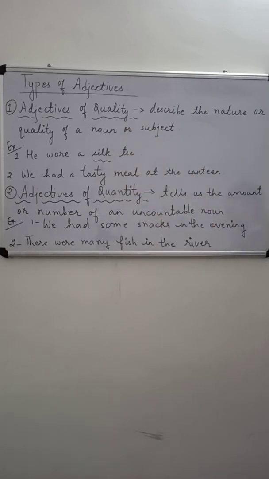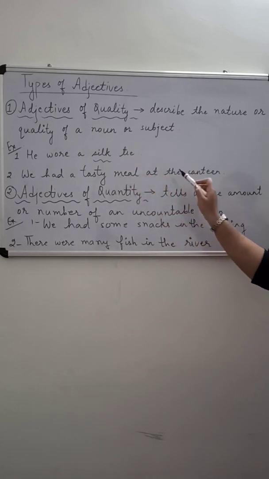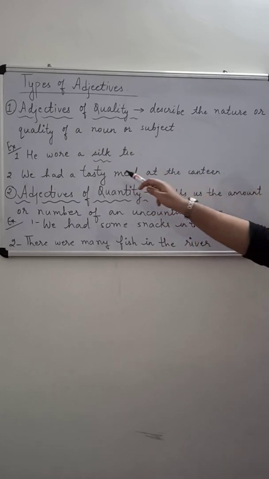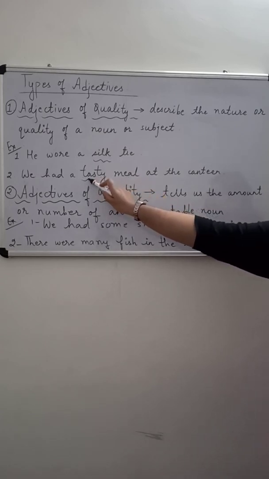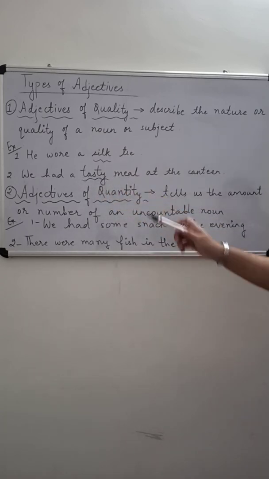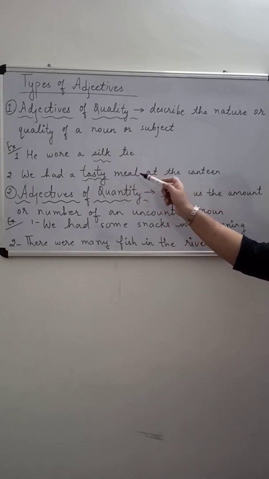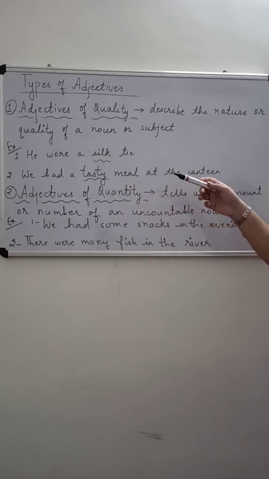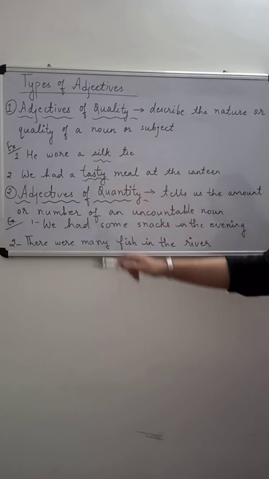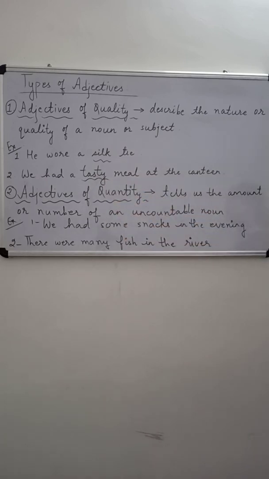Second sentence. We had a tasty meal at the canteen. In this sentence, what is the noun? Meal and canteen. So tasty is used to describe the noun meal. So we know that tasty is an adjective. Tasty is telling us about the kind, the type of the meal they had, about the quality of the meal. So tasty will be an adjective of quality.